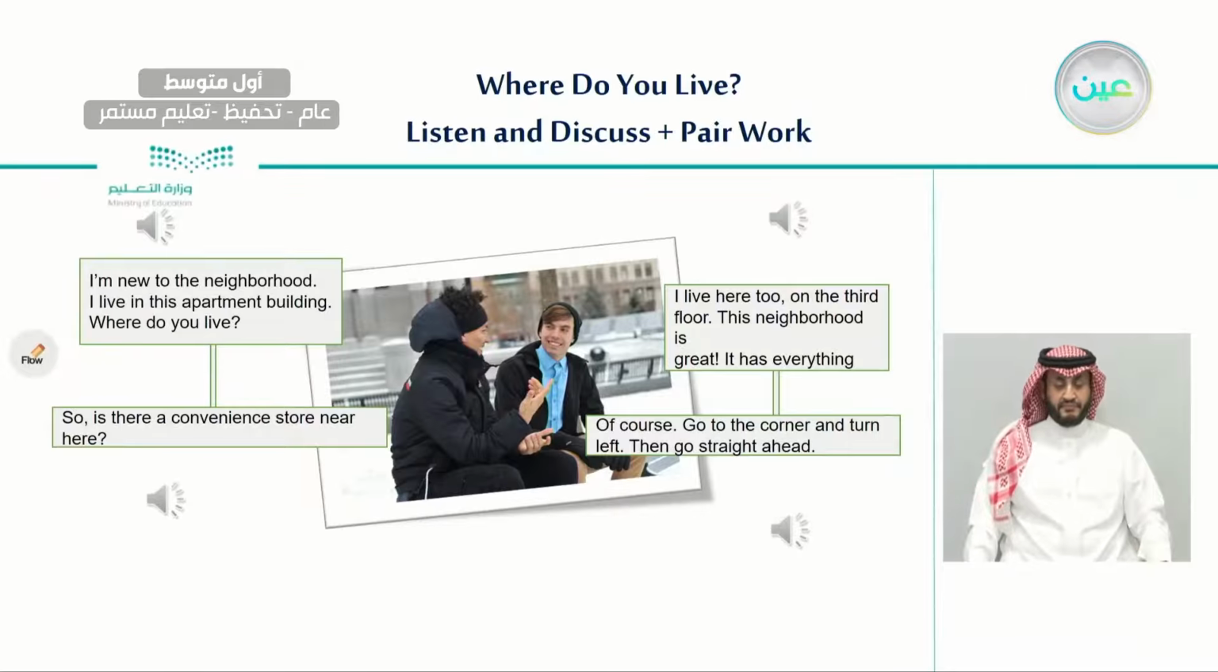I'm new to the neighborhood. I live in this apartment building. Where do you live? I live here too, on the 3rd floor. This neighborhood is great. It has everything. So, is there a convenience store near here? Of course. Go to the corner and turn left. Then go straight ahead. Very well.